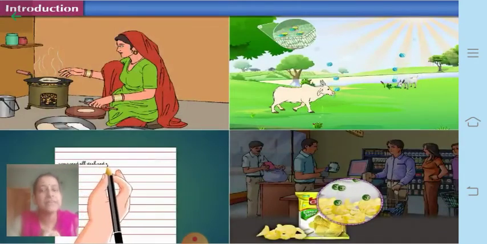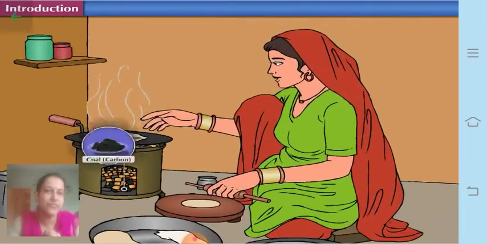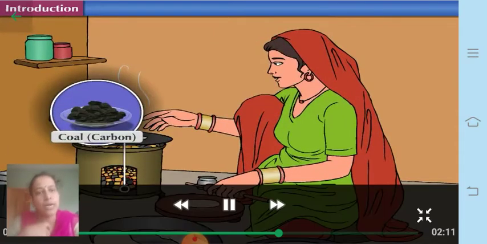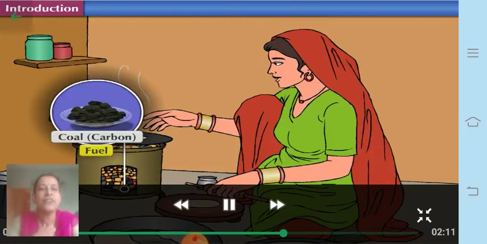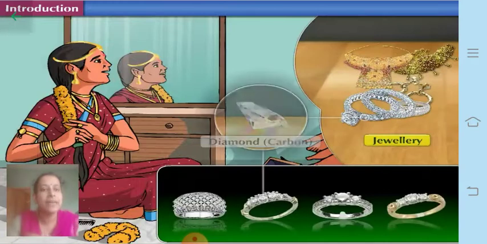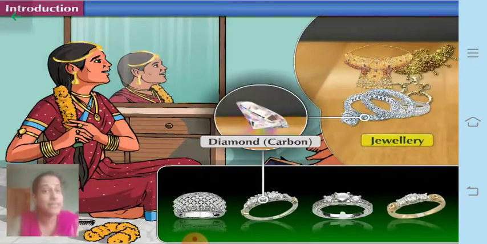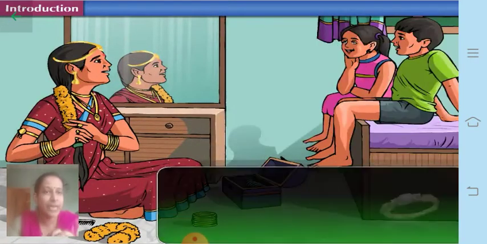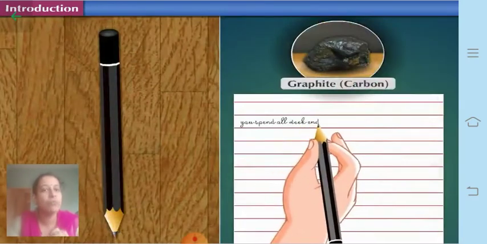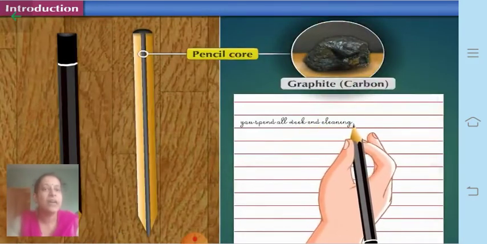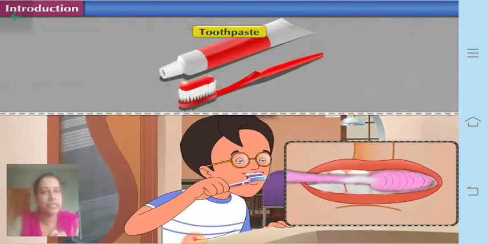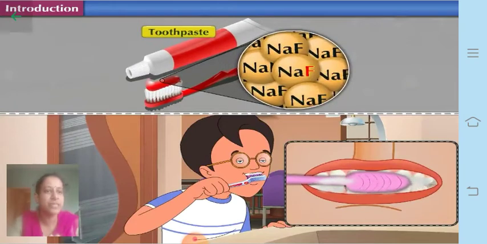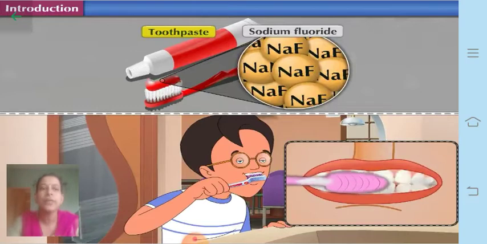Now there are even some non-metals which are useful to us. For example, carbon in the form of coal can be used as a fuel for cooking. Carbon in the form of diamond is used to make jewelry. Carbon in the form of graphite is used for making pencil cores. Then let us see another non-metal called fluorine. Mostly the toothpaste which we use early in the morning contains fluorine, but in the form of a compound called sodium fluoride.